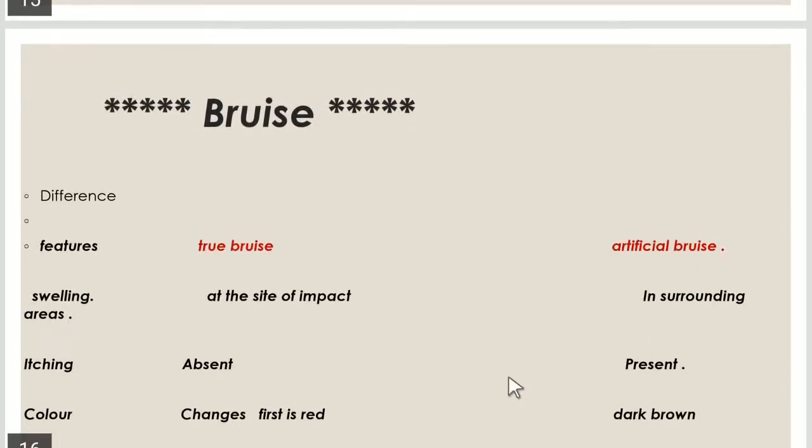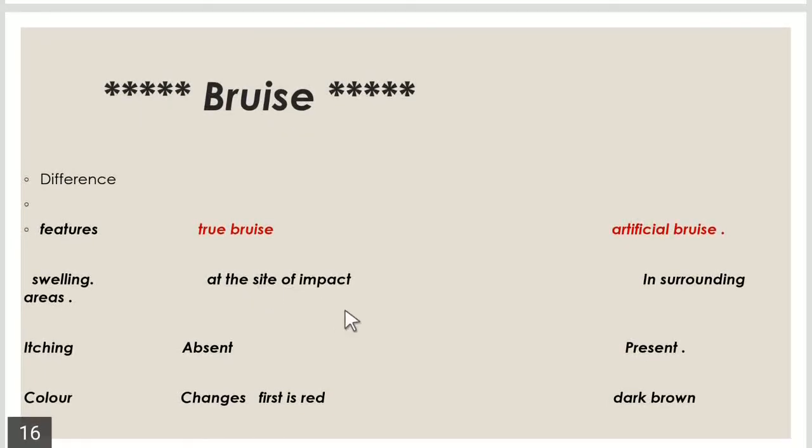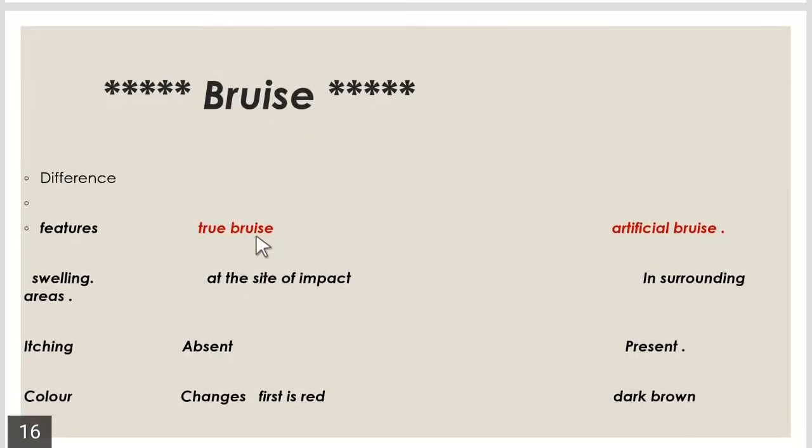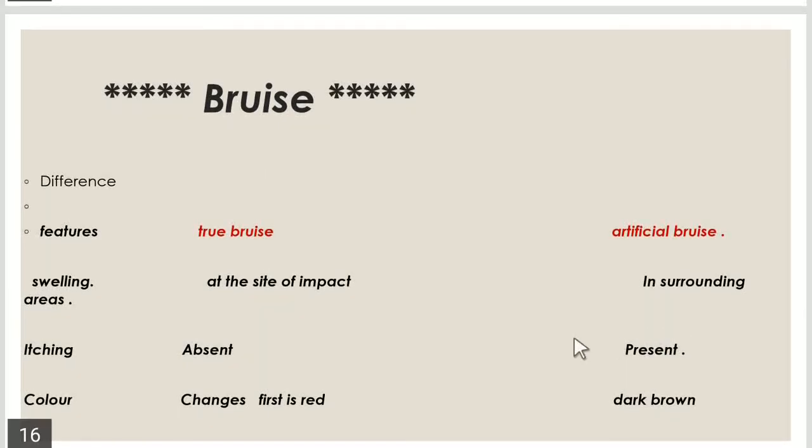And also, the swelling occurs at the site of the impact in the case of a true bruise. But in the artificial bruising, swelling occurs in the surrounding areas. It is not present at the site of the impact. Itching is absent in the case of the true bruise, but it is present in the case of artificial bruising.